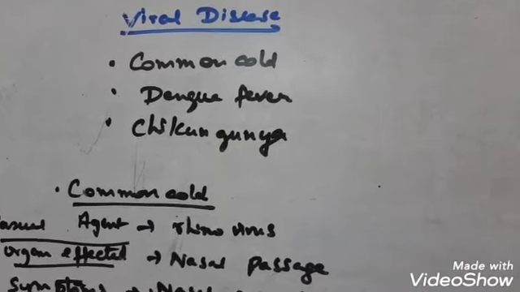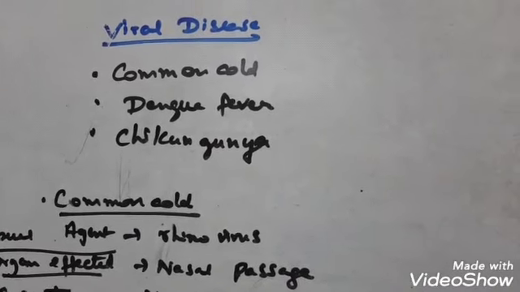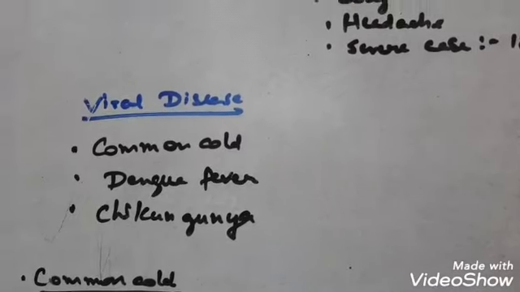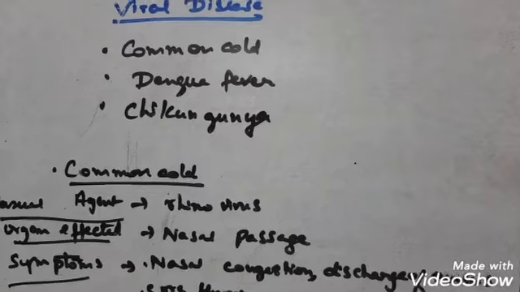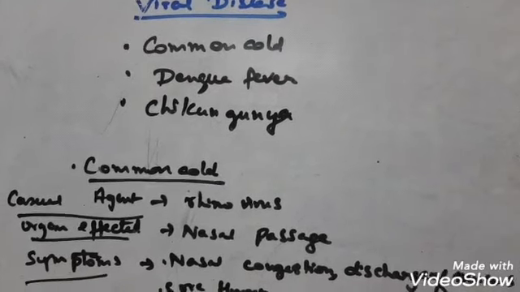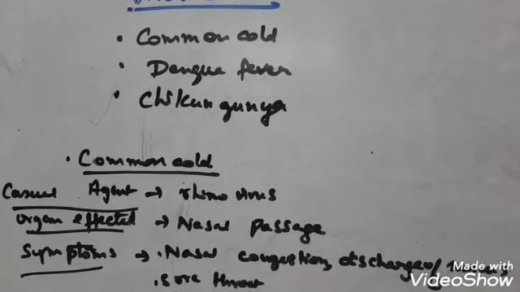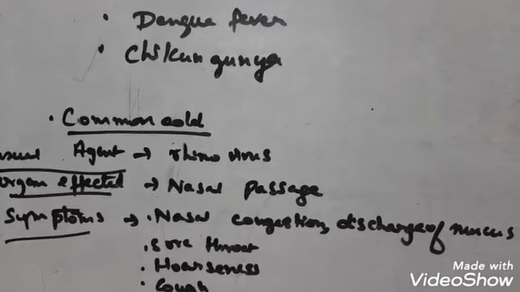Now, the organ affected is our nasal passage. Remember, it is a disease which does not cause infection in our lungs, but it causes the disease in our nasal passage or nasal cavity. Next, the symptoms of this disease.